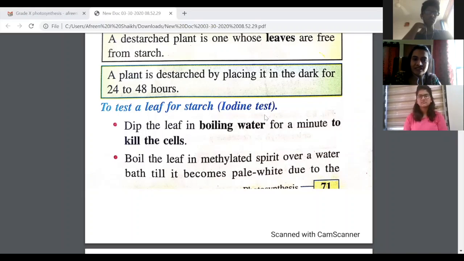Now we have to prove that starch is not present in the leaf. So how do we test for it using iodine? Okay, so this is now to test a leaf for starch using iodine. The first step, children, is boiling the leaf in water for 1 minute to kill the cells.